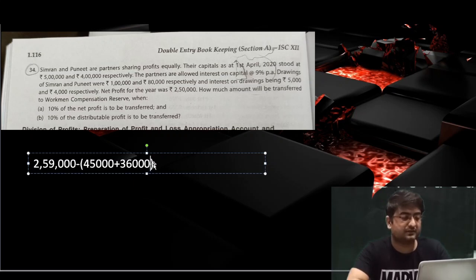Now we have to find out the difference amount. So what will be my difference amount in this case scenario? This will be 2,59,000 minus 81,000 rupees. What will be the difference amount?